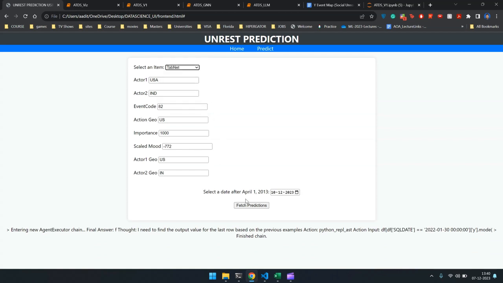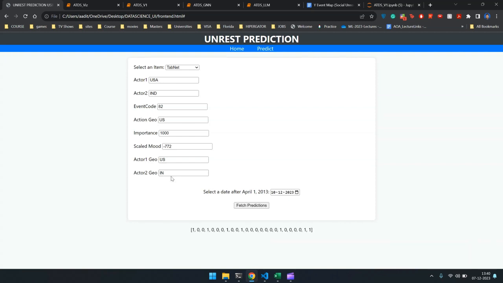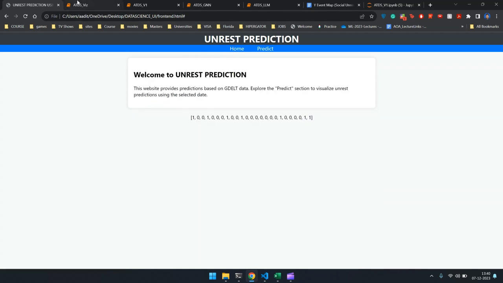Similarly, we can also get maybe TabNet. We'll check, and TabNet should generate predictions for all the 25 events.